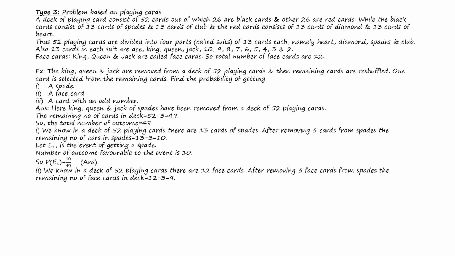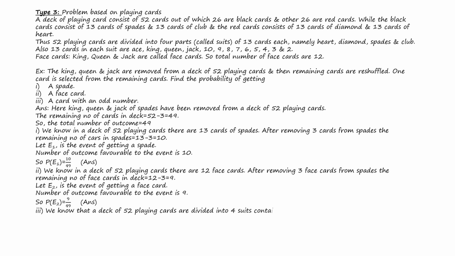So the remaining number of face cards is 12 minus 3, which is 9. Let E2 be the event of getting a face card. So the number of outcomes favorable to the event is 9, and the probability of getting a face card, P(E2), is 9 by 49.